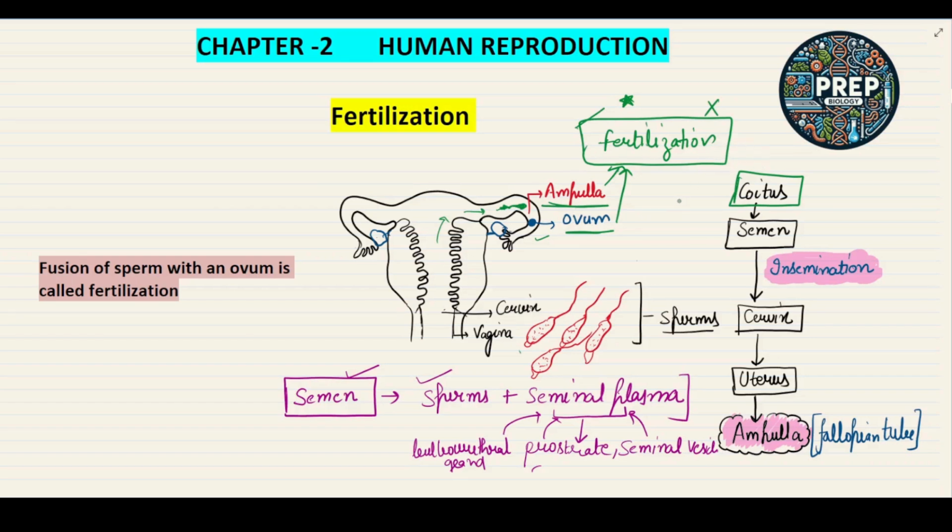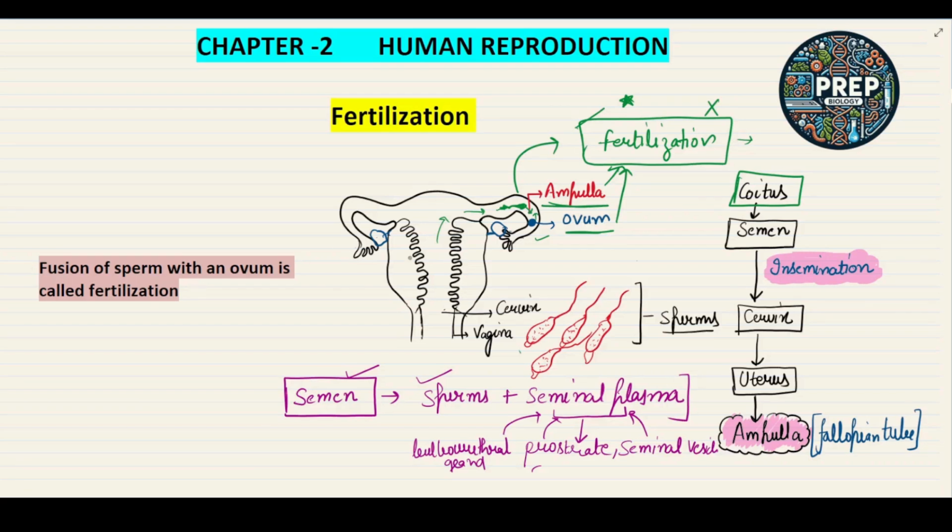In which condition does it lead to pregnancy? When the sperms and the ovum are simultaneously transported to the ampulla region, then there are 100% chances of fusion between both of them, which leads to fertilization and then to pregnancy. So this is important.